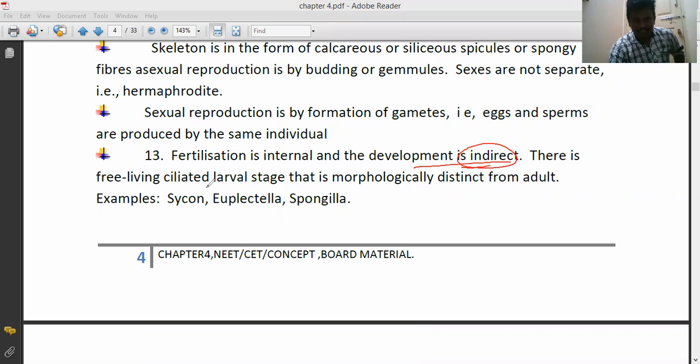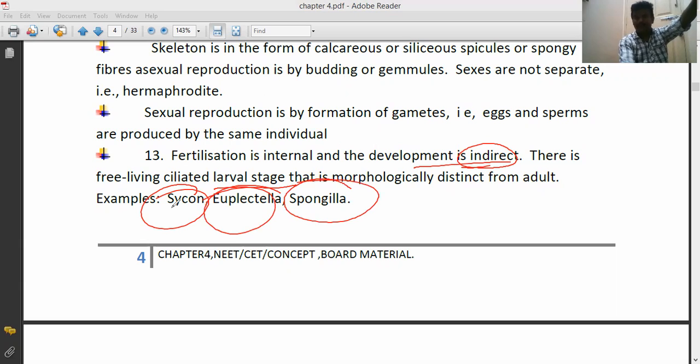There is a free living ciliated larval stage that is morphologically different from the adult. In poriferan organisms, the egg is converted into a larva, which is free living and bears cilia. Examples are Scypha, Euplectella, and Spongilla. These are called phylum Porifera.